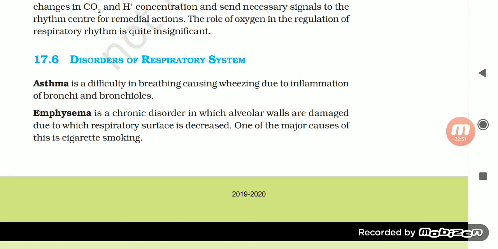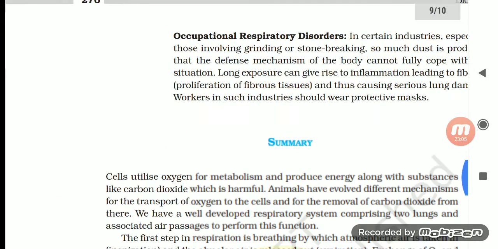Disorders of the respiratory system. First is asthma, a difficulty in breathing causing wheezing due to inflammation of bronchi and bronchioles. Emphysema is a chronic disorder in which alveolar walls are damaged, due to which the respiratory surface is decreased. One of the major causes of this is cigarette smoking.